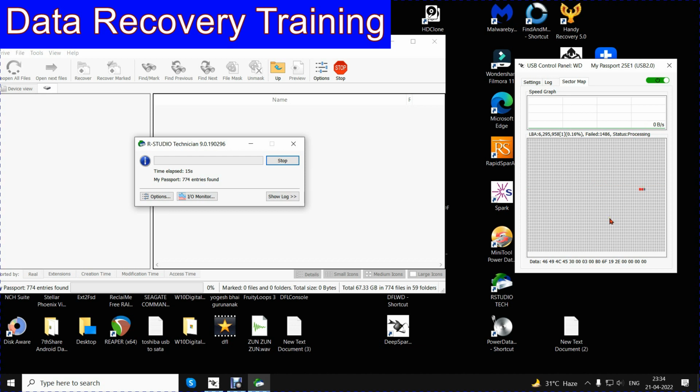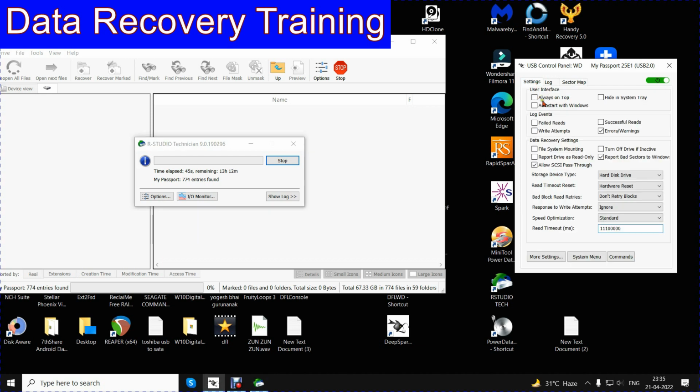Imaging is compulsory for this drive, unless somebody wants very specific files or folders which should open up on exploring. So you can see that we are getting entries. We may get files and folders.